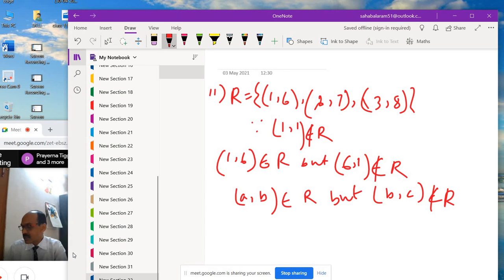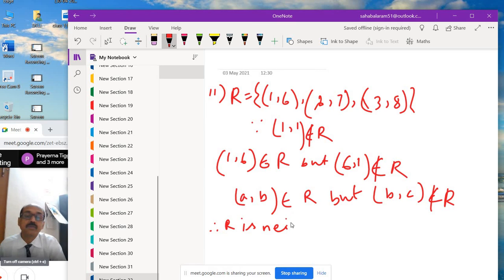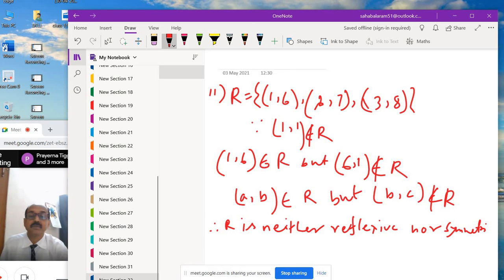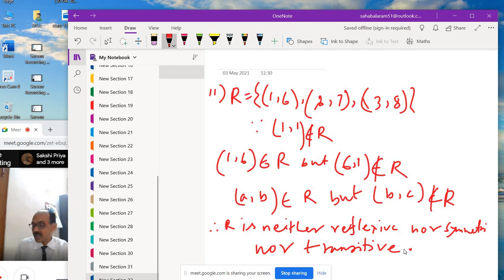So R is neither reflexive, not symmetric, not transitive. Clear? Hello? All of you?